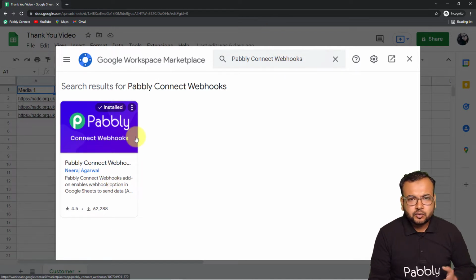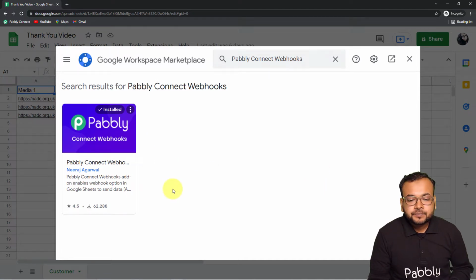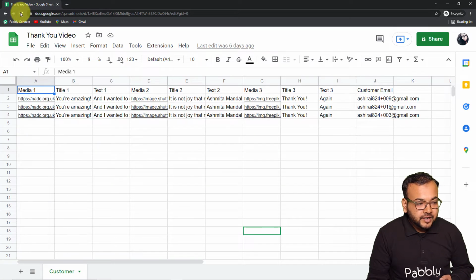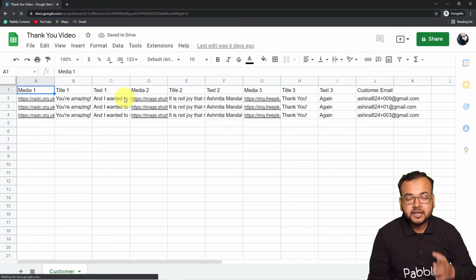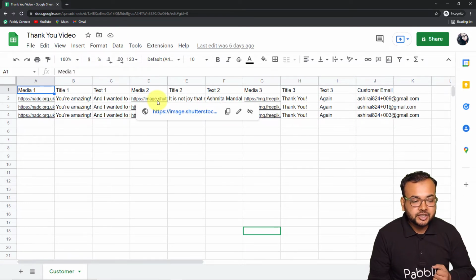It will take only 2 minutes, so you can also install it easily. After installing this, you have to refresh your spreadsheet. This is an important step. Please remember, after installing Pabbly Connect Webhooks, you have to refresh the spreadsheet.